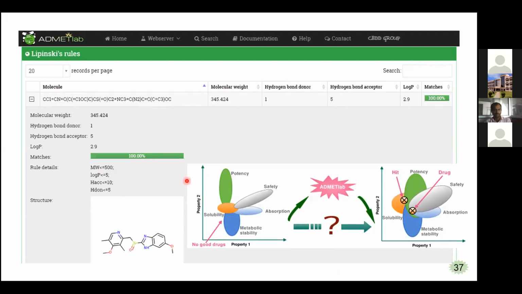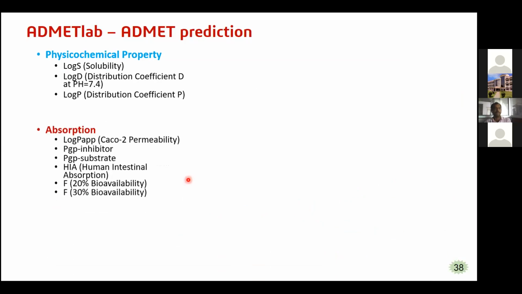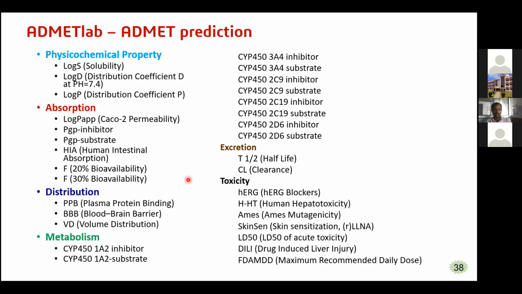And along with these drug likeness properties, we can also find out the different physicochemical properties and ADMET properties, like what we have seen in the previous Swiss ADME and also in the Schrodinger QikProp. Similarly, we can observe them here.